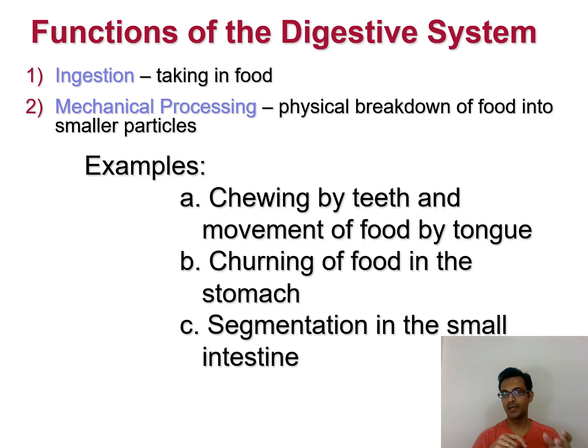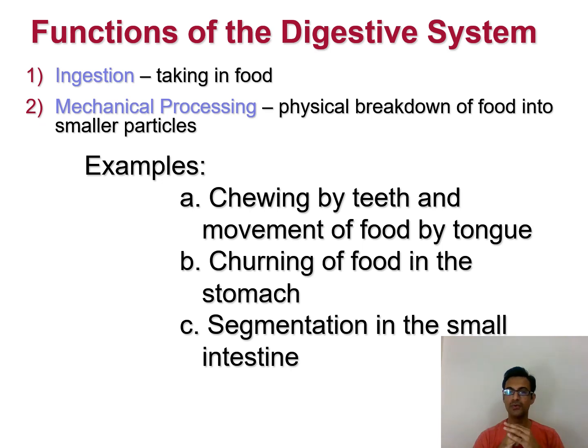We all know we take in the food through the mouth, which is the first organ of the alimentary tract of the digestive system. The second important function is the mechanical process of digestion, that is the physical breakdown of food into smaller particles. For example, we chew the food using our teeth along with the tongue, which helps in movement of the food inside the mouth.